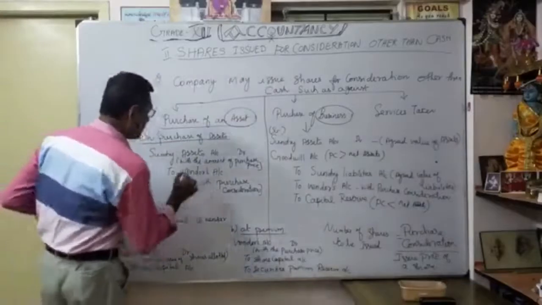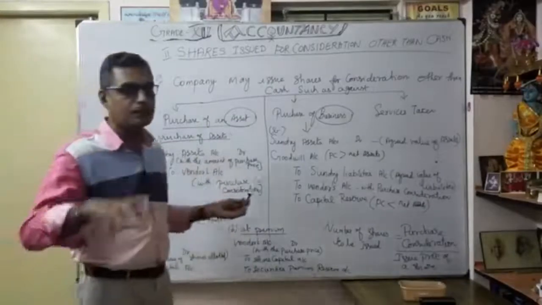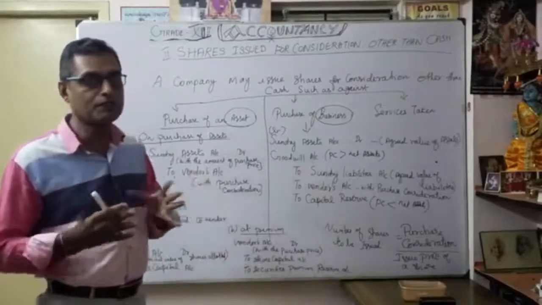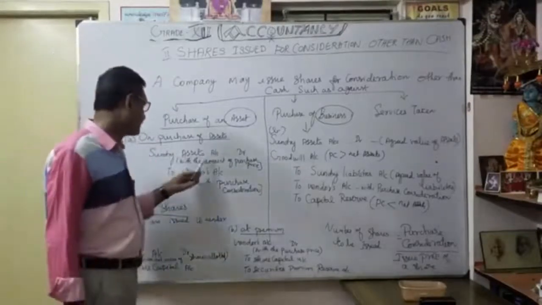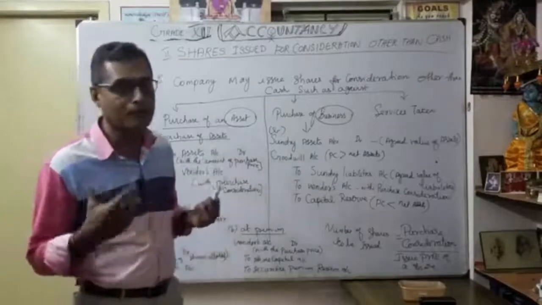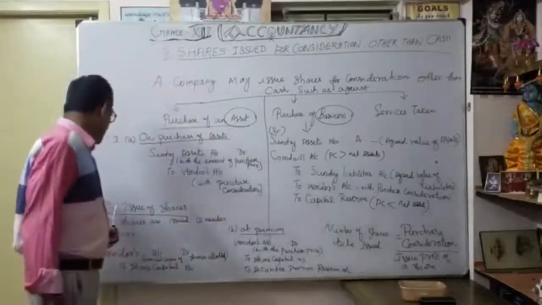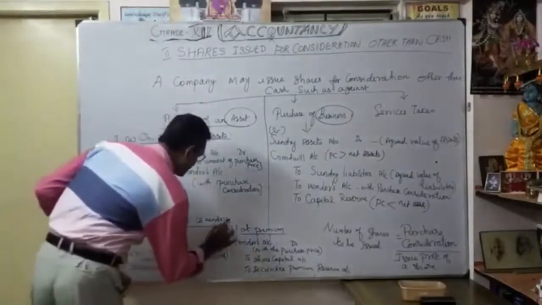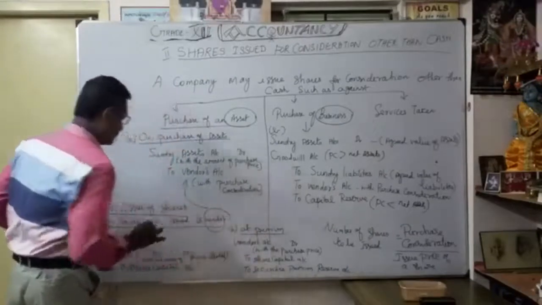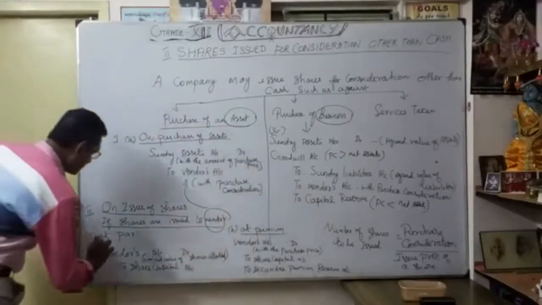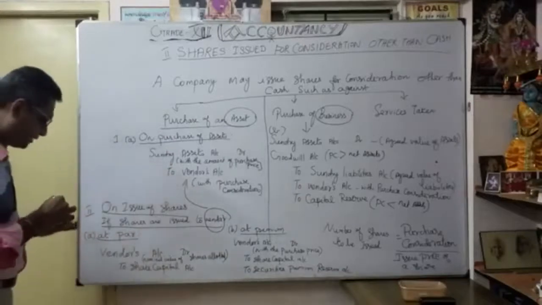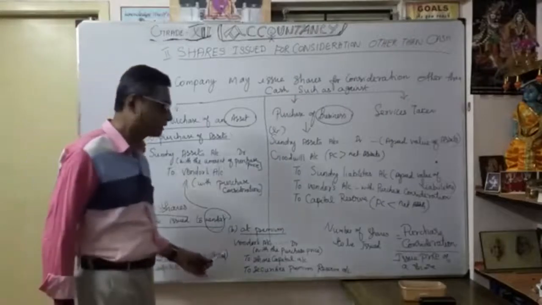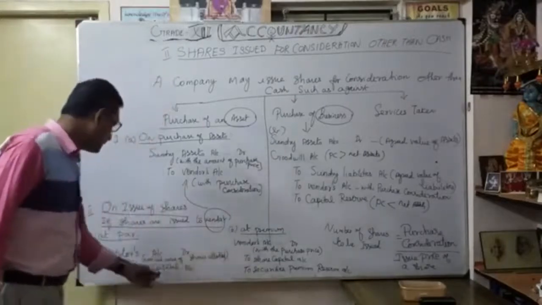Once you purchase the assets from the vendors, normally you want to pay money. Instead of that, here it's on issue of shares. So if the shares are issued to the vendor, what do you have to pass? Suppose shares are given at par. What is the entry? Vendors account debit, to the nominal value of shares allotted. That is very important. To share capital account.